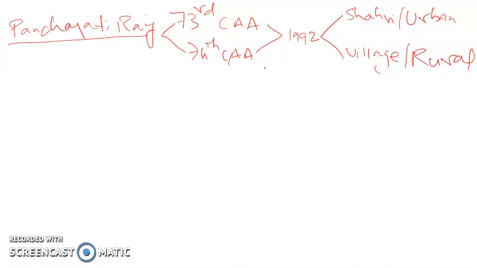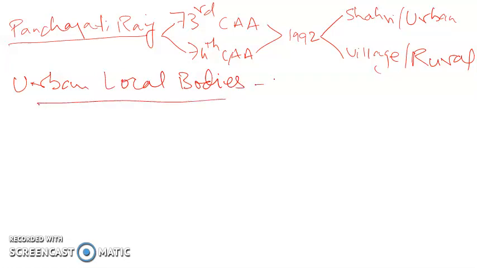Panchayati Raj, Shahri Panchayati Raj institutions, and Urban Panchayati Raj is called Urban Local Bodies. These are called urban Panchayati Raj institutions.